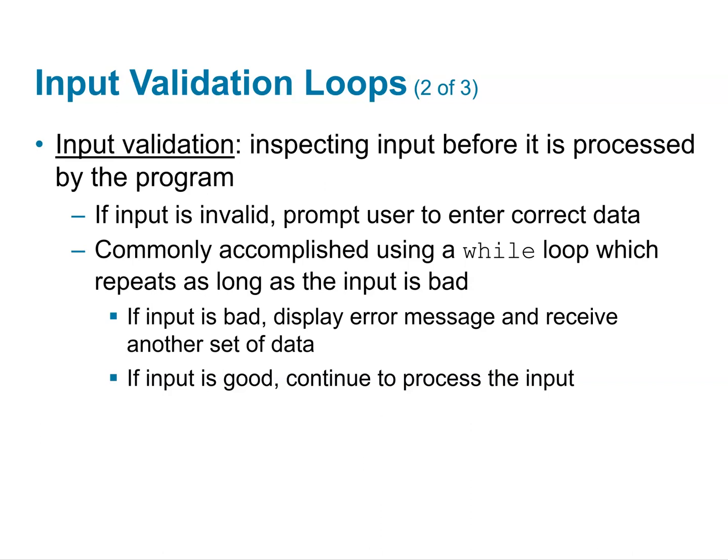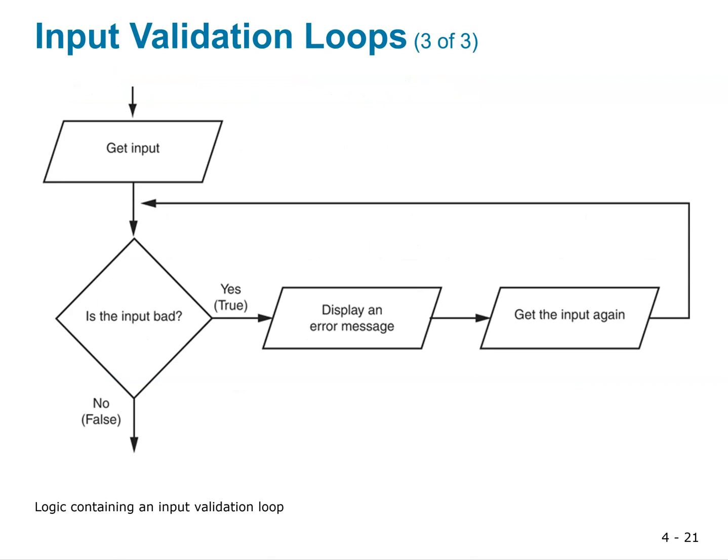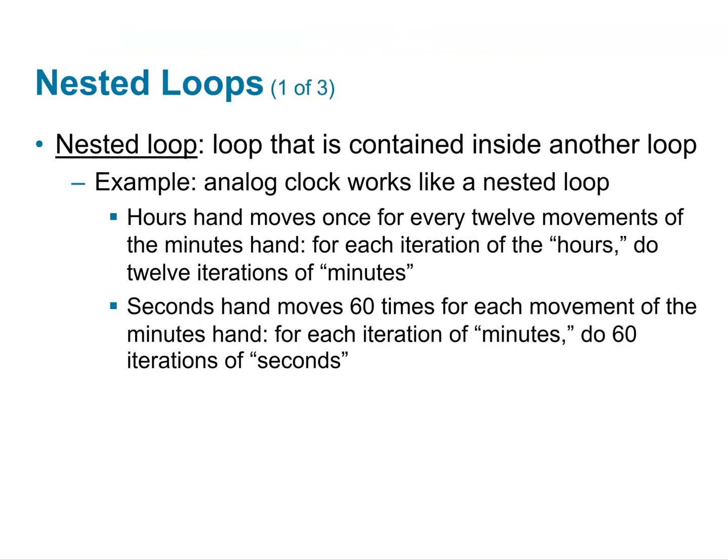Input validation loops inspect the input before it is processed by the program. If input is invalid, we prompt the user to enter the correct data. Commonly, this is accomplished using a while loop, which repeats as long as the input is bad. If the input is bad, display an error message and receive another set of data. If the input is good, continue to process. We get our input. Is it bad? Yes, display an error and get it again. Try it again. Is it bad? No, then continue on.